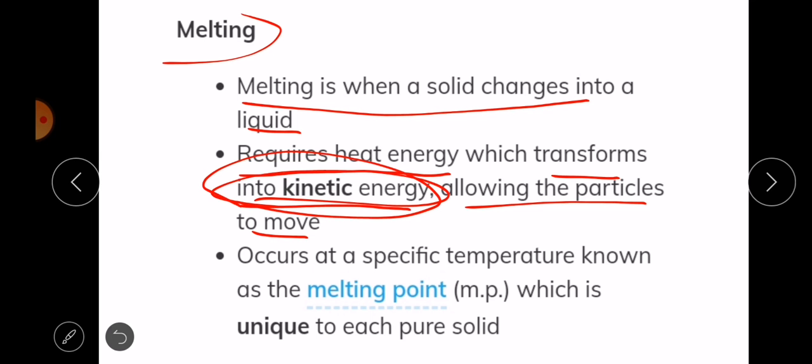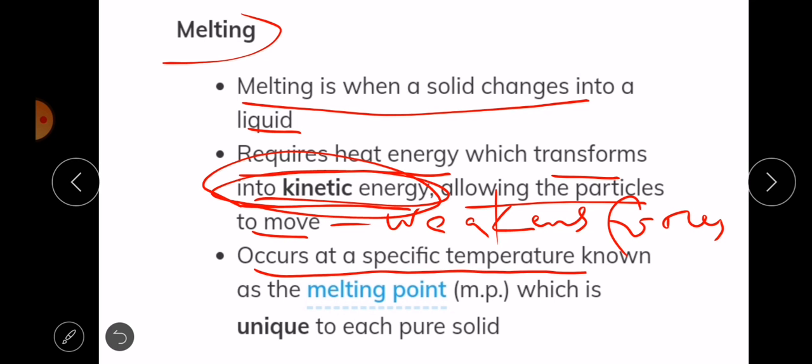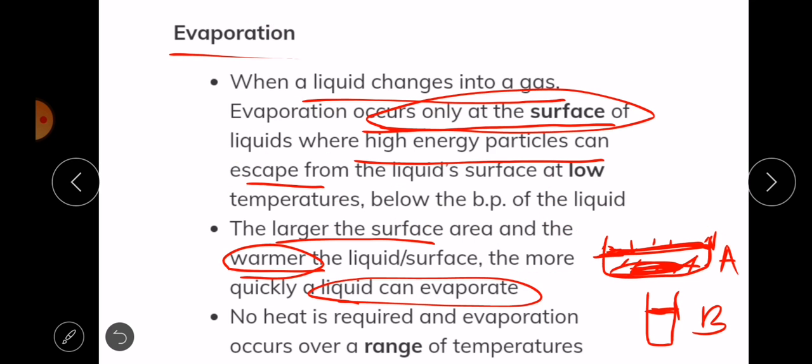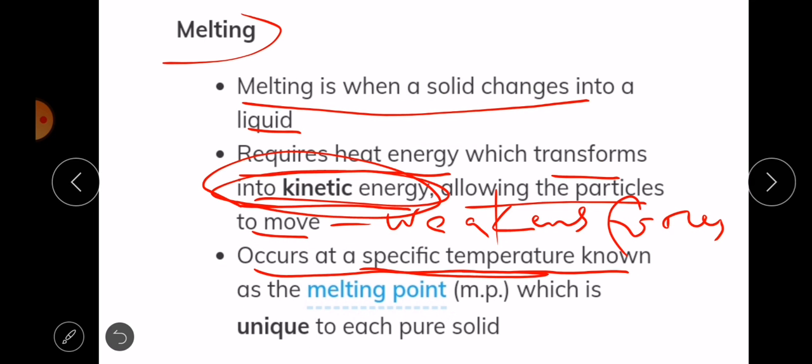The forces of attraction between particles are going to get weaker because the particles now are moving. So this is going to weaken the forces between the particles. It occurs at a specific temperature, unlike evaporation. We said evaporation occurs at a range of temperature, while melting occurs at a specific temperature, and this temperature is known as the melting point of that substance.